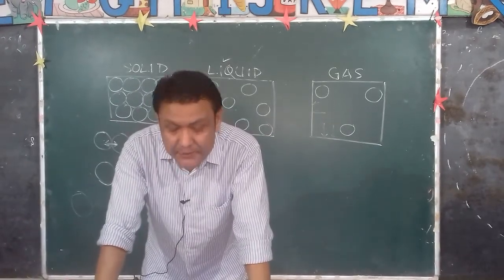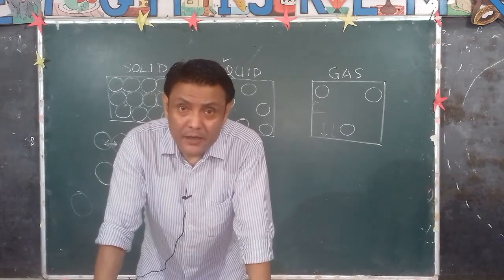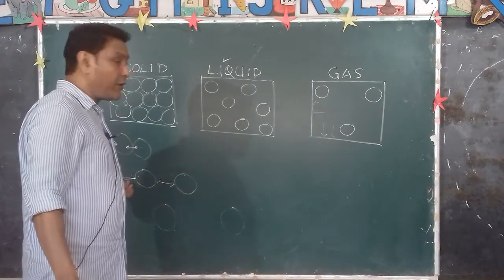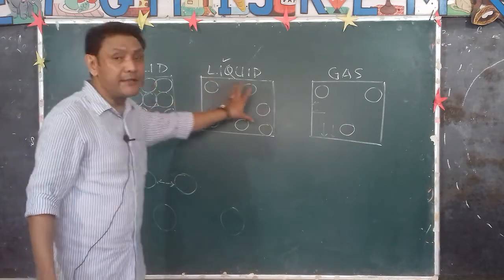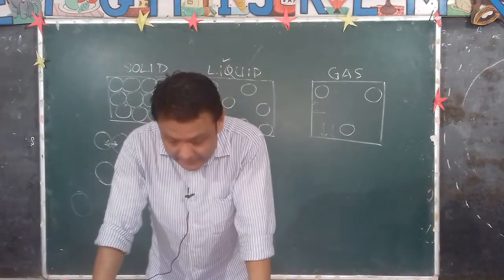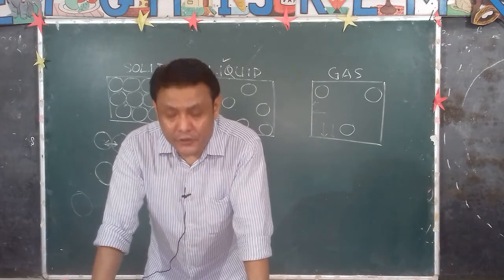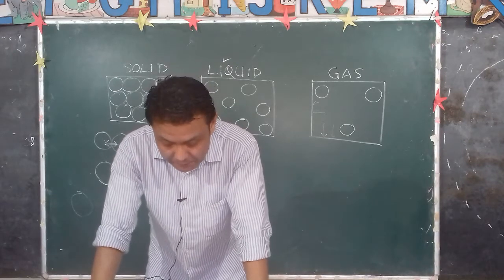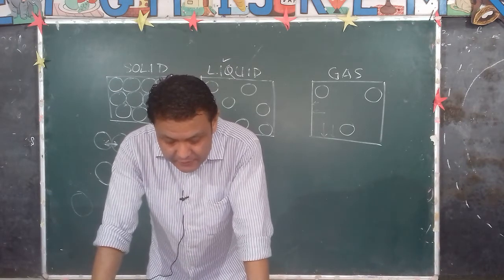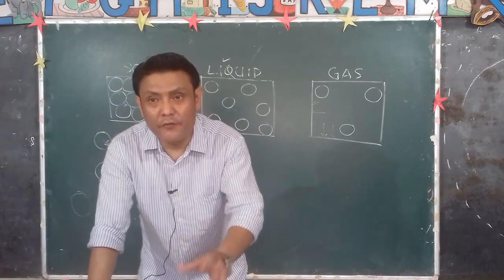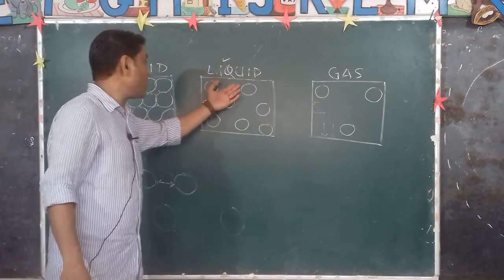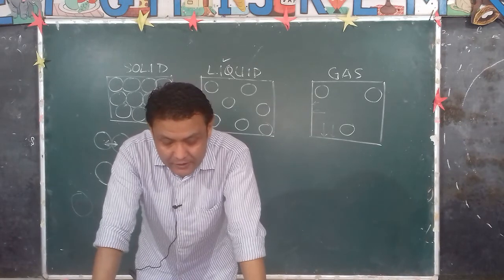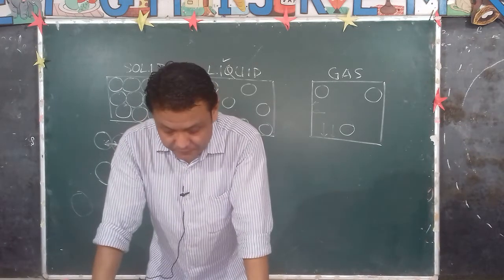This means that the mass of a substance remains the same. Since the number of molecules remains the same, despite the change in the intermolecular space and the intermolecular force of attraction, the mass also remains the same if there is any kind of interchange of state of matter. For example, 10 grams of water boils to form 10 grams of steam, or freezes to form 10 grams of ice. If you heat it, it becomes 10 grams of steam. If you cool it, it becomes 10 grams of ice. The mass will not change. So this is called the conservation of mass.